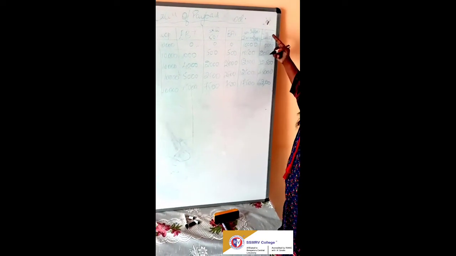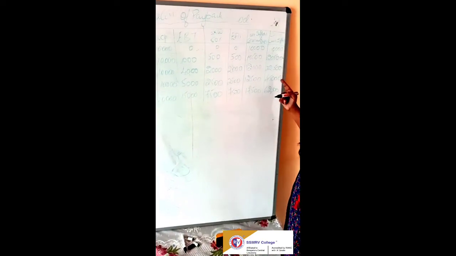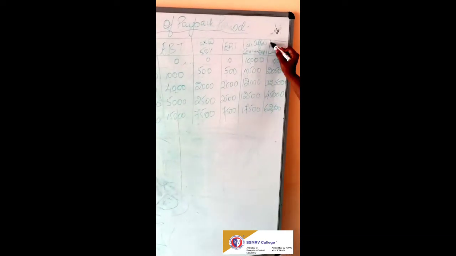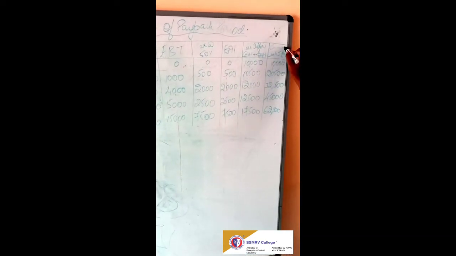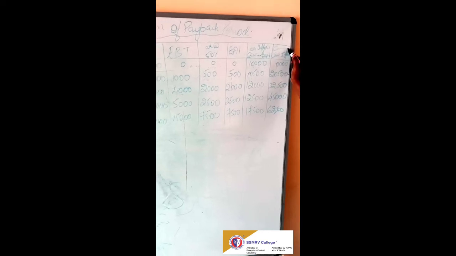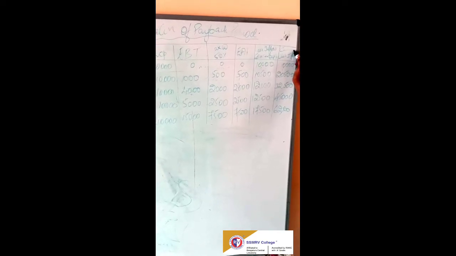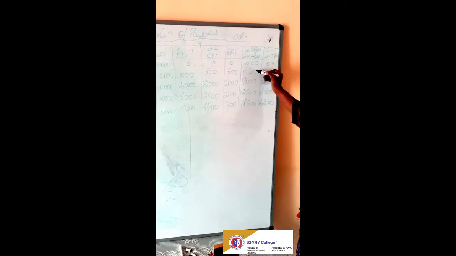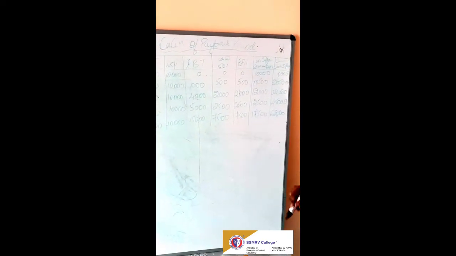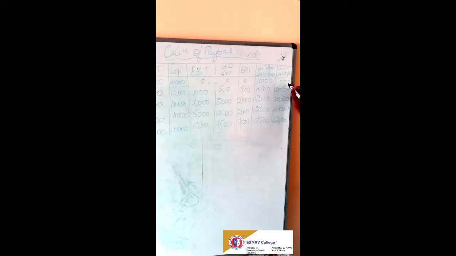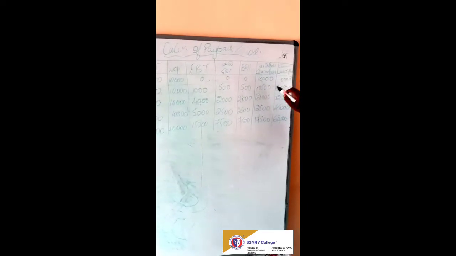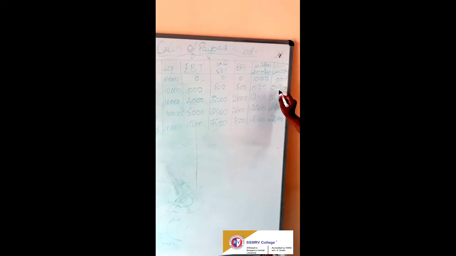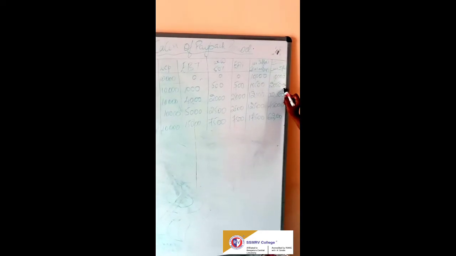Only one column will be extra for annual cash flows when they fluctuate: you have to calculate cumulative cash inflow. Okay, you have to calculate what? Cumulative cash inflow. So how do you calculate? You will have to add the succeeding year's cash inflow. First you will write it as it is. For the second year, you have to add 10,000 plus 10,500. So the cumulative cash inflow is 20,500.